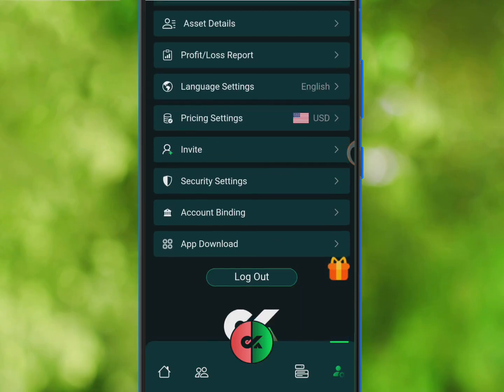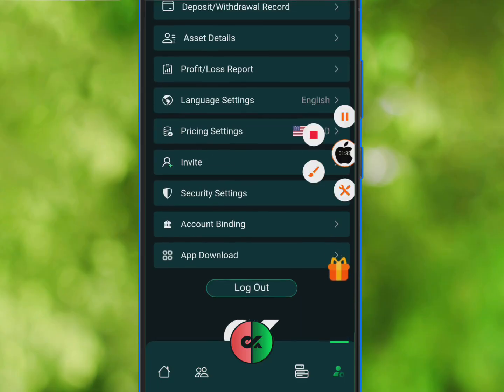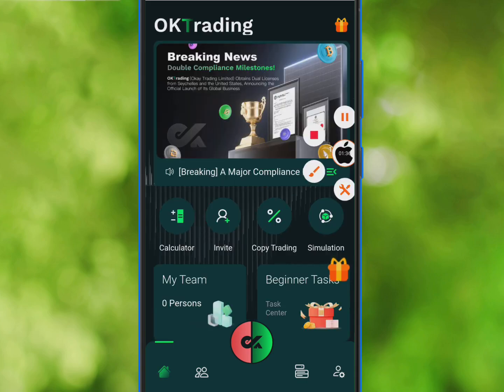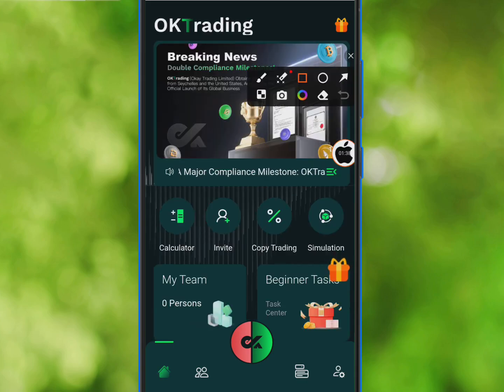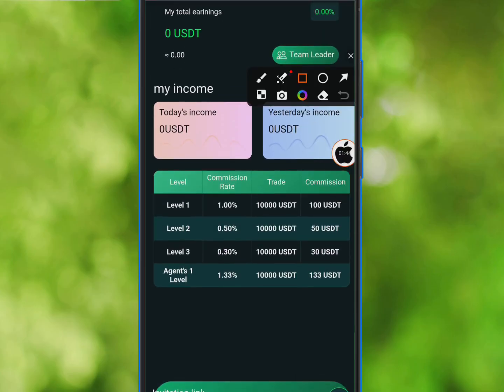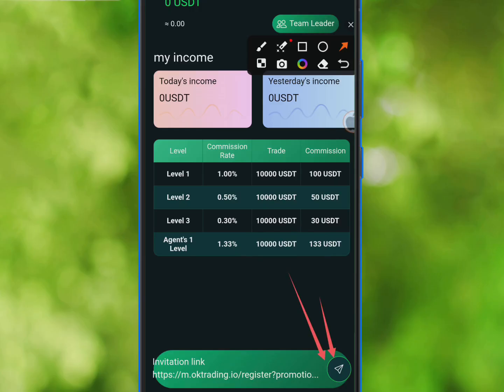Also, you can invite friends to the platform so you can earn more and more money. You can come over to the home page over here and you're going to see a button that says invite. Okay, so you can click on that button and you're going to land on this page. Of course, you're going to get your referral link down below the page, and you can easily click right here to copy it and share it with your friends.